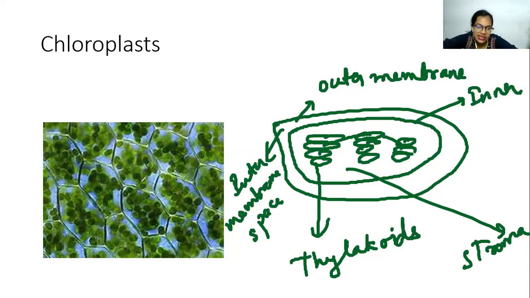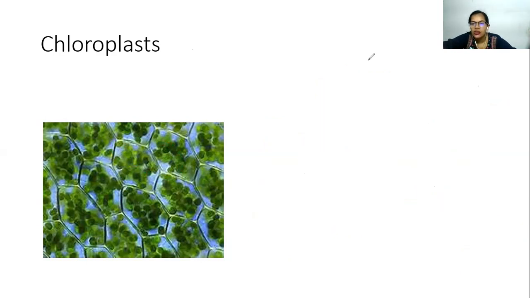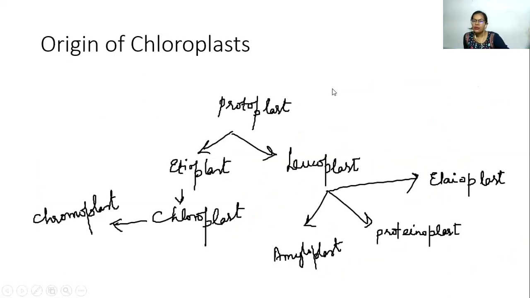If you observe the single cell over here, you can see that in one particular cell itself, the number of chloroplasts is more. This is a very good example of palak. We know that palak is totally green in color, and if you make a thin section of it and observe under the microscope, you will see a rich source of chloroplasts over here, over there, and hence it is also rich in proteins.